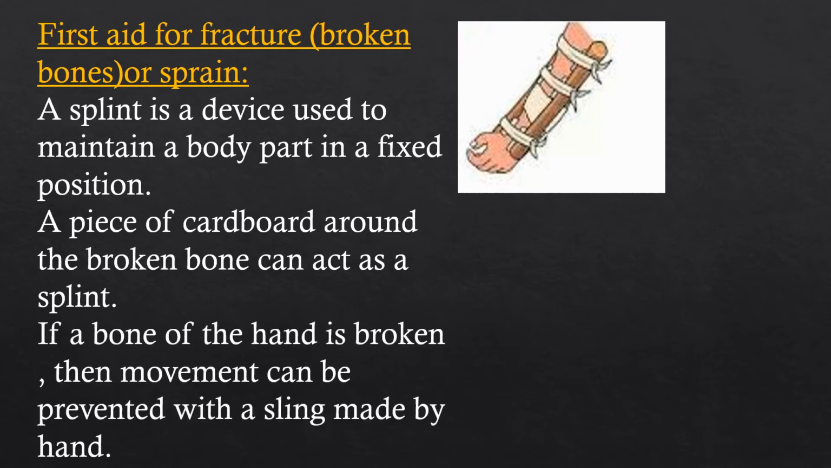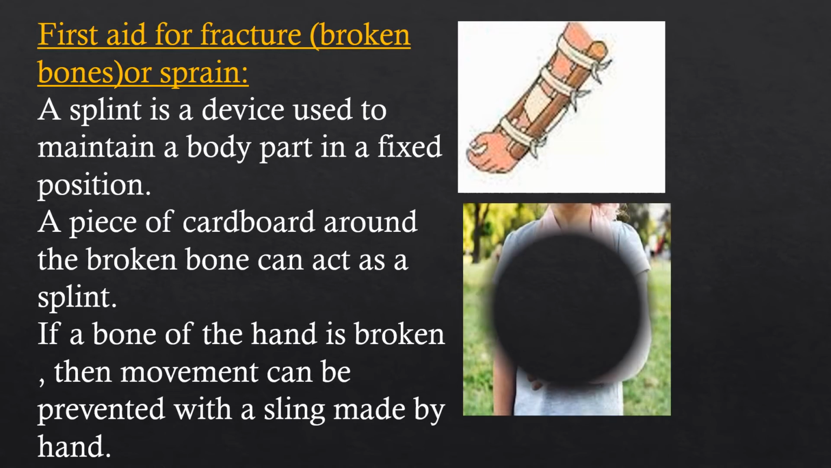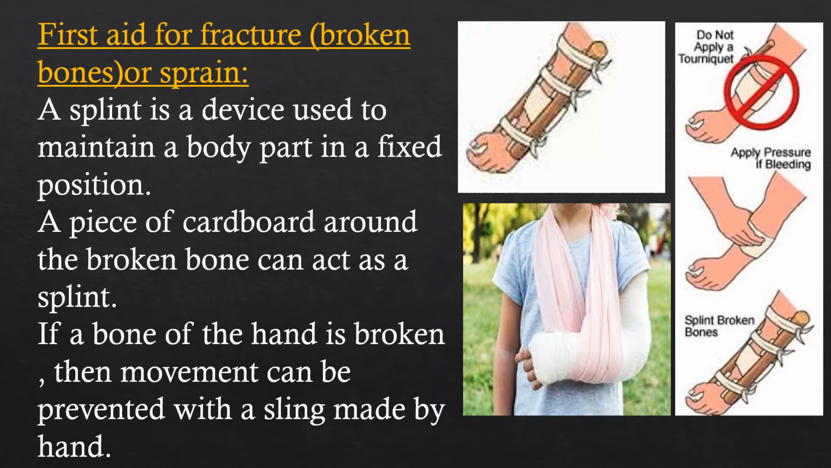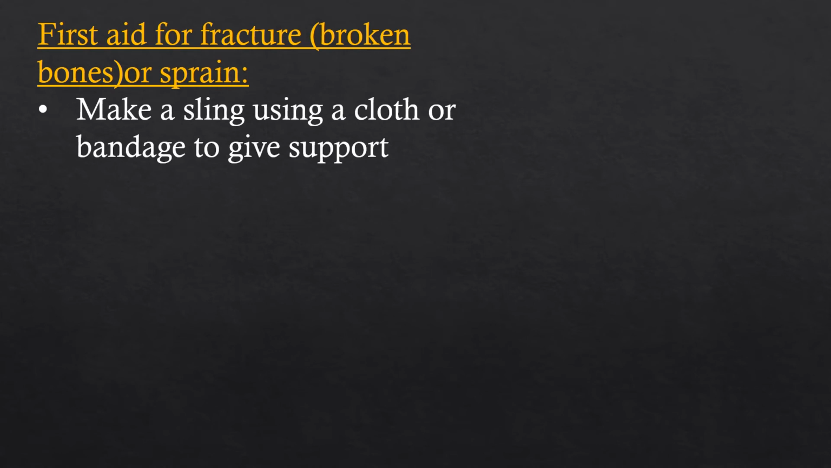If a bone of the hand is broken, then movement can be prevented with a sling made by hand. After applying the splint, we have to tie the hand with a sling. Okay? Children, what is a sling? How can we prepare it?